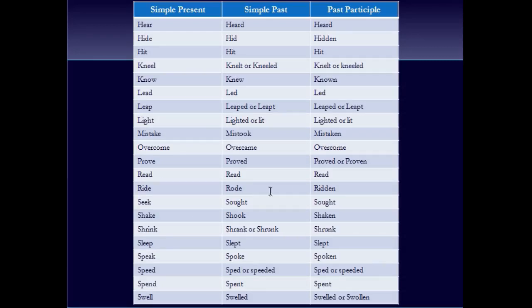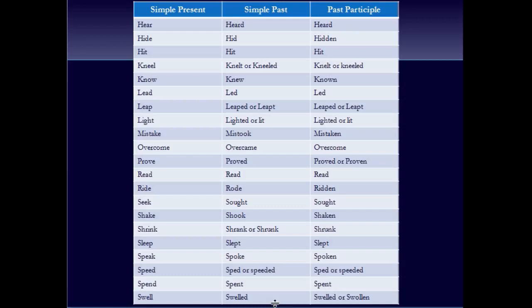Ride, rode, ridden. Seek, sought, sought. Shake, shook, shaken. Shrink, shrank or shrunk, shrunk. Sleep, slept, slept. Speak, spoke, spoken. Speed, sped or speeded, same. Spend, spent, spent.